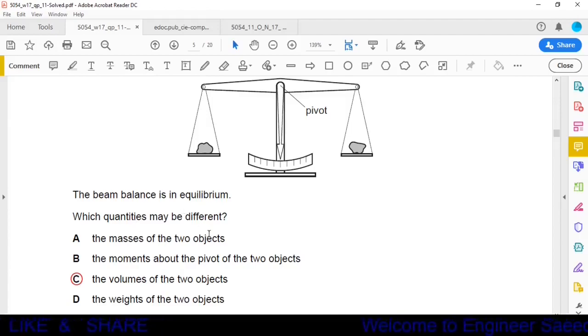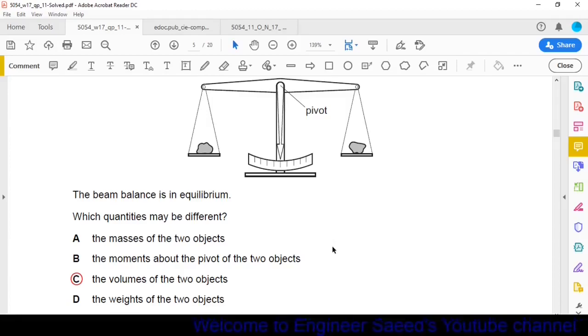Option A, the masses of the two objects. No, masses will always remain the same. It cannot be different. Option B, the moment about the pivot of the two objects. No. Why? Because here it is given the beam balance is in equilibrium. When the balance is in equilibrium, the clockwise moment will be equal to the anti-clockwise moment. So the moment of these two objects will be the same. It will not be different. So option B is also not possible.